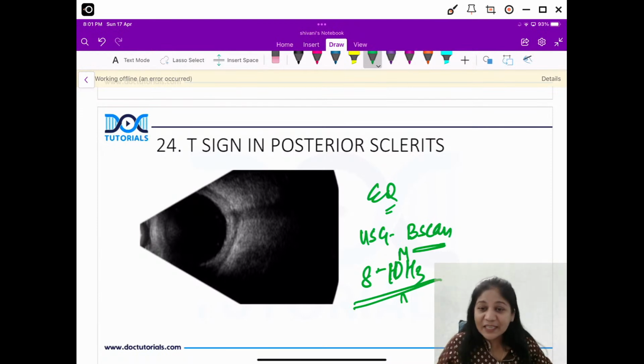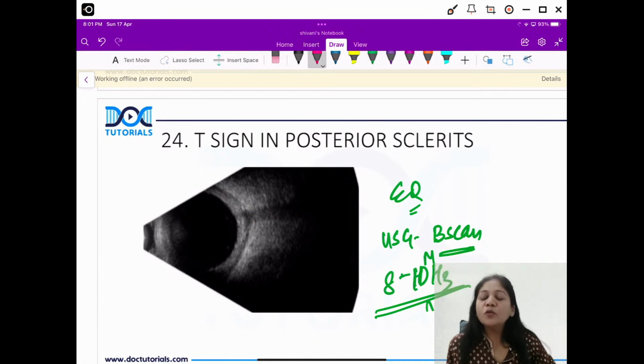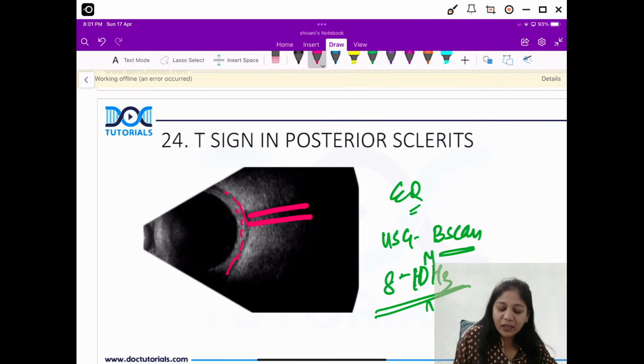Chalo, so what is this T sign, friends? T sign is this. Please identify. This is the T, first of all. Identify the T, right? Now, what exactly is this? Now friends, normally when we do ultrasound B scan, we see this as the shadowing of the optic nerve. So this is your normal thing, but this is abnormal. So here what is happening? There is a collection of fluid in the subtenon space.